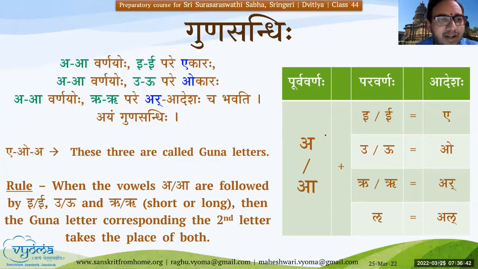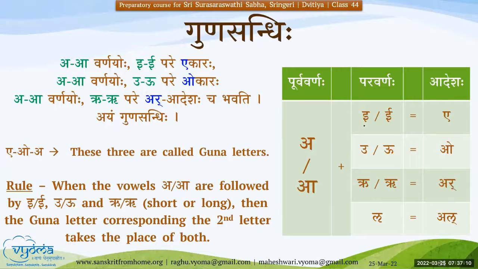Gana plus Ishaha, Ganeshah, and Surya plus Udayaha, Suryodayaha. Okay, these are some of the examples. One thing to note here is the Purva Pada, the Purva Varna, should end with Akara only. That is the first rule. And the second rule is the Paravarna, the second word, should start with either E, U, R or L. So these are the four combinations.